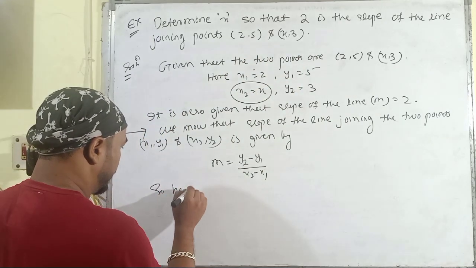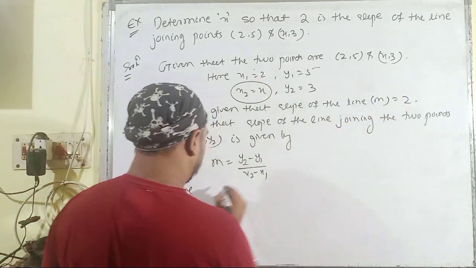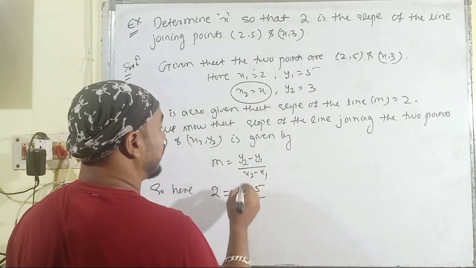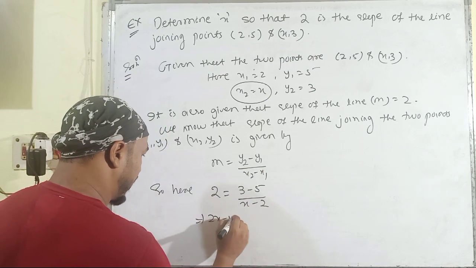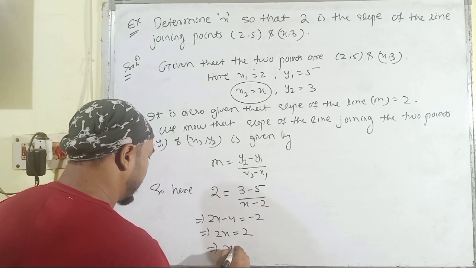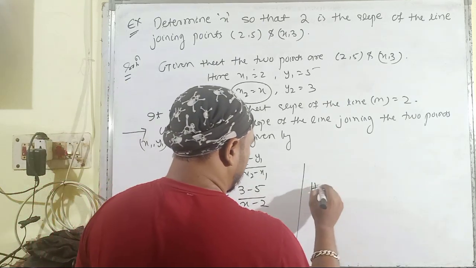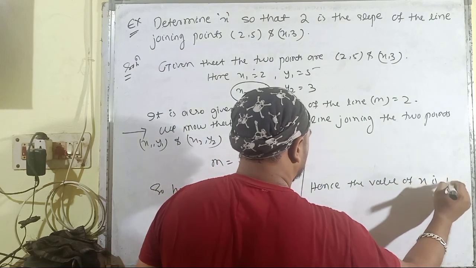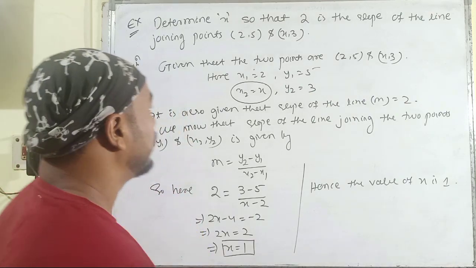So here value of m is equal to 2. Then the value of y2 minus y1 is 3 minus 5, divided by x minus 2. Then just cross multiplying, we have 2x minus 4 is equal to -2, that implies 2x is equal to 2, that implies x is equal to 1. Hence, the value of x is 1. So, it is the completion of the problem number 2.